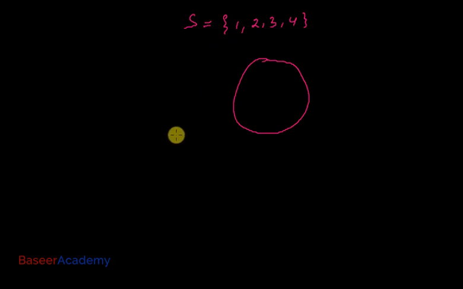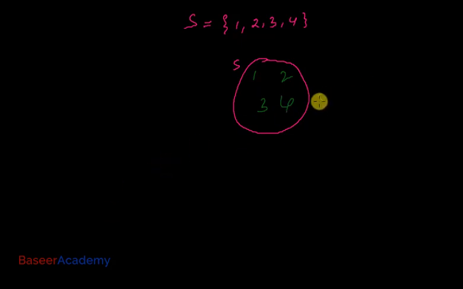A set can be represented as a closed circle. Let's say I have a set S, and let us say the elements in set S are 1, 2, 3, 4. I can represent the set S as a closed circle. This is my set S. And what are the elements that you see in set S? 1, 2, 3, 4.